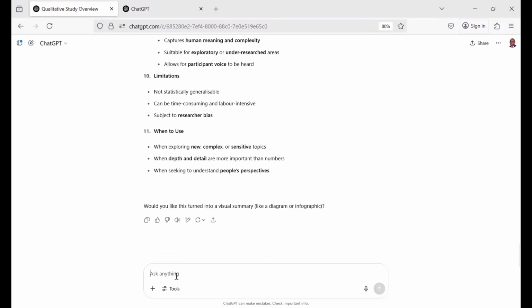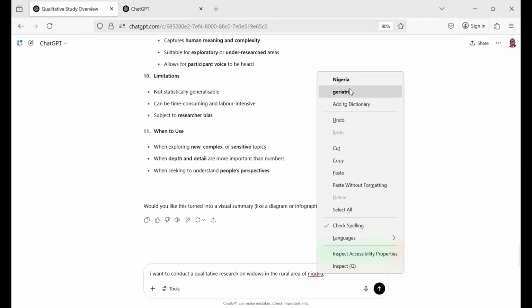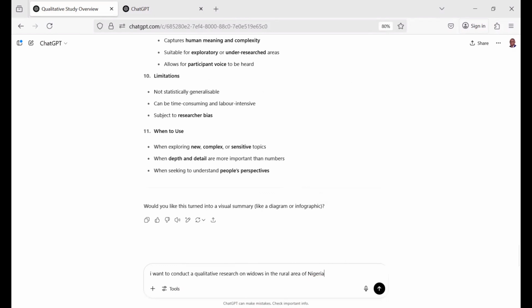So you can also go further, especially when you want to be specific about a particular area that you want to work on. You can say, oh, I want to conduct a qualitative research on widows in the rural area of Nigeria. So without even asking ChatGPT to assist you to do a particular thing, let us see. I don't want to be specific yet, but it's also better for you to be specific. I just want to leave it as general as it is. Let's see the way it's going to give us a framework or a guide regarding that.